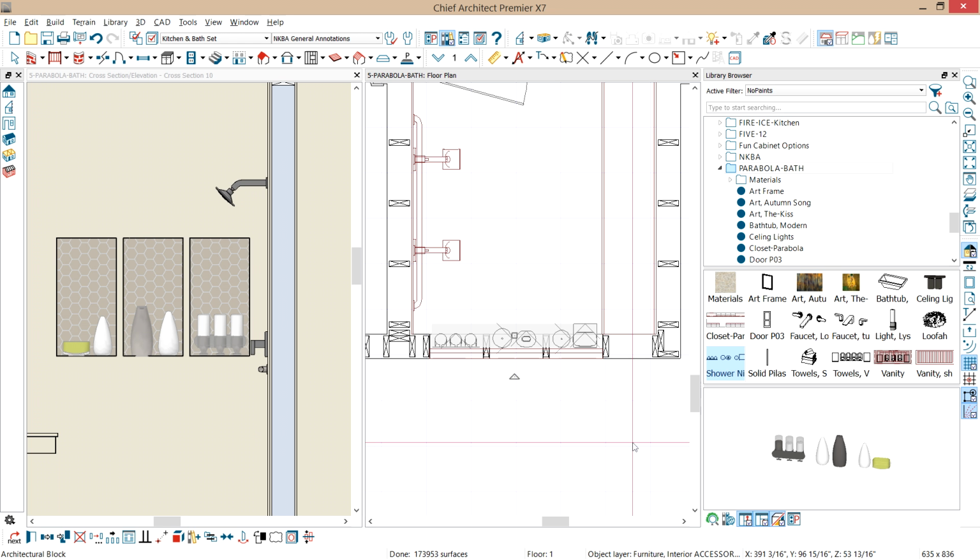And this is a good example of anything that you've done much work on. Block them, save them into your library, and it'll give you a jump start on completing your design work.